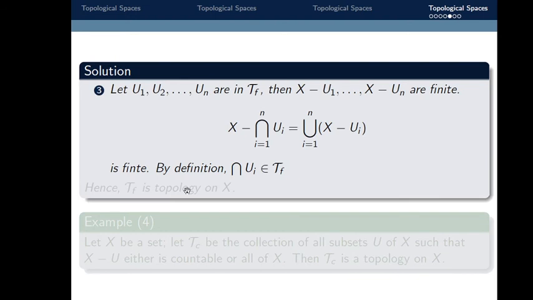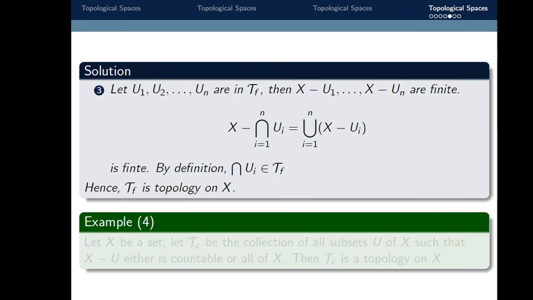So as all three conditions are satisfied, therefore tau f is a topology on x, and x is a topological space with respect to topology tau f.